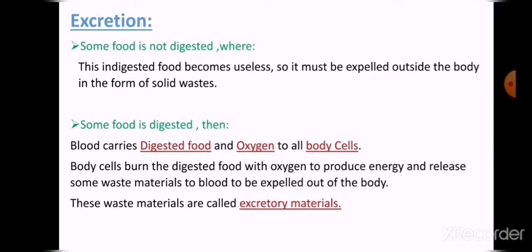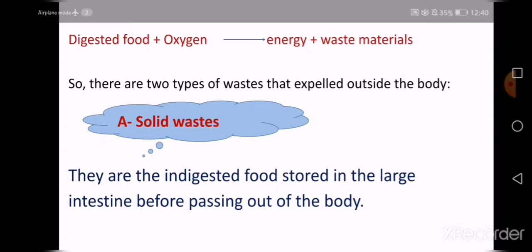So we have two types of wastes. Indigested food comes out from your body in the form of solid wastes, and excretory materials are the waste materials that are formed inside the cells.